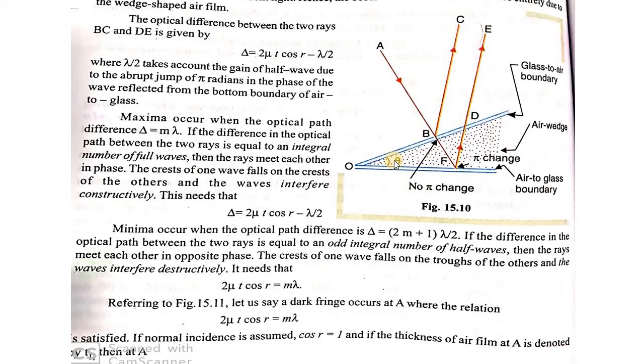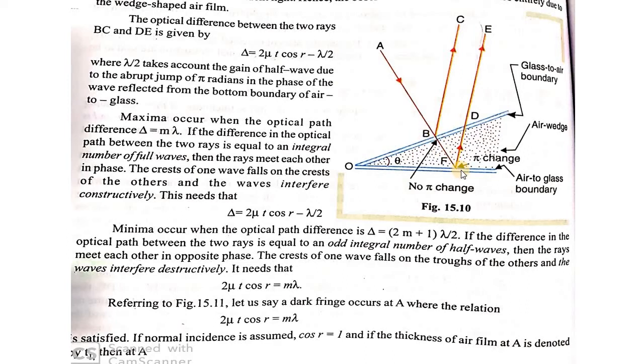AB is a light incident on the top surface of the first glass, and the light gets reflected from the top surface of the wedge; this ray is called BC. Another ray passes into the air film, and this path is called BF.